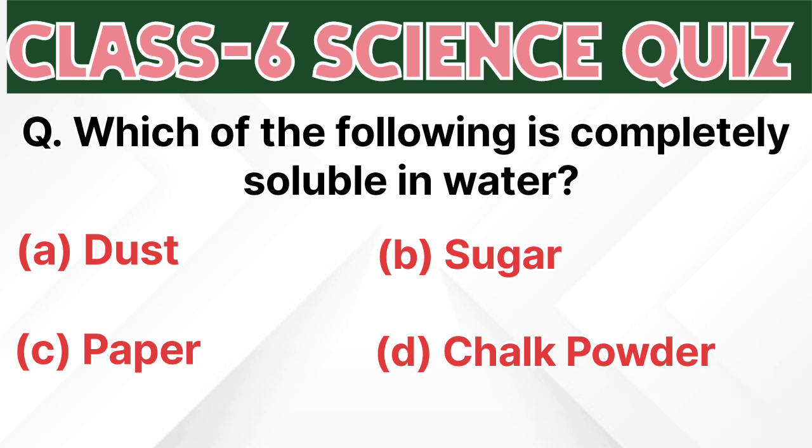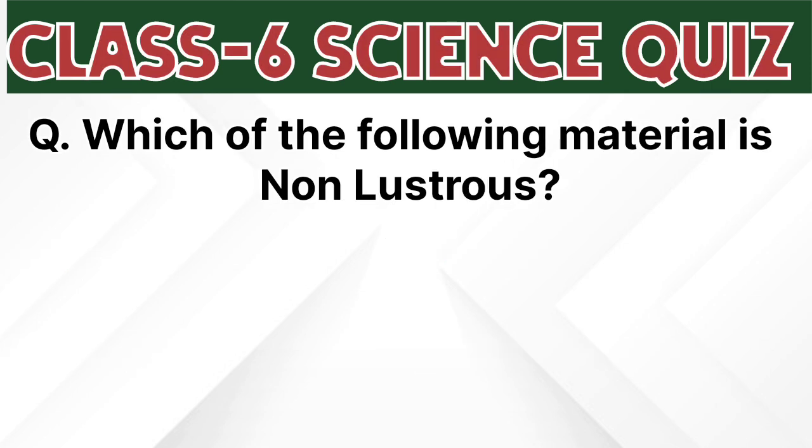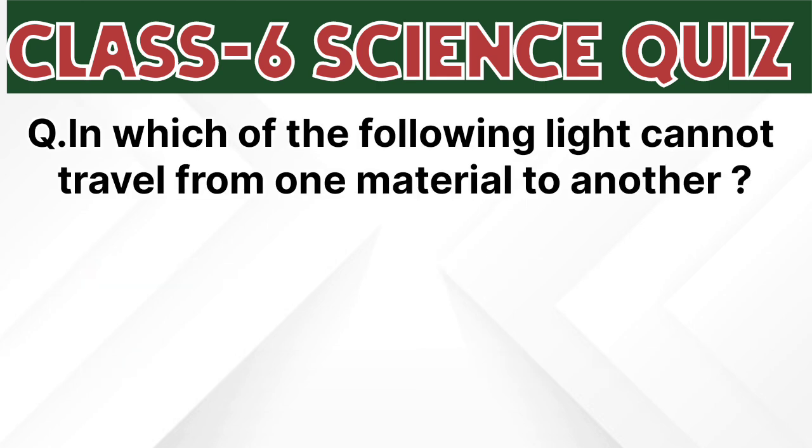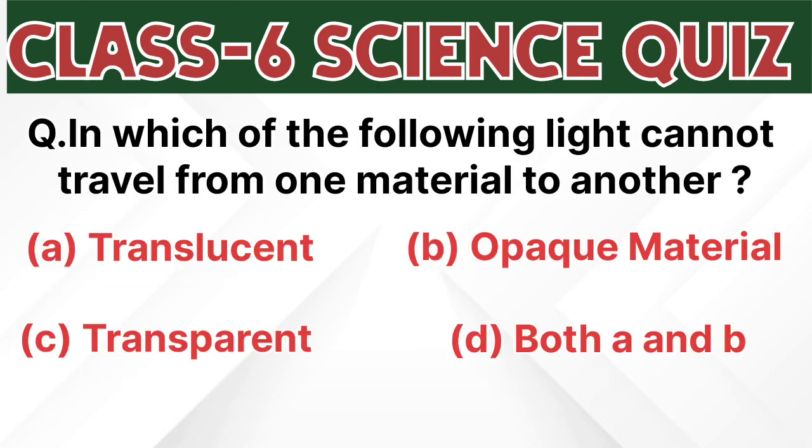Now we are coming to the next question. Which of the following materials is non-lustrous? Silver, wood, gold, diamond. The correct answer of this question is B, wood. Now we are coming to the next question. In which of the following can light not travel from one material to another? Translucent, opaque material, transparent, both A and B. Correct answer is B, opaque material.